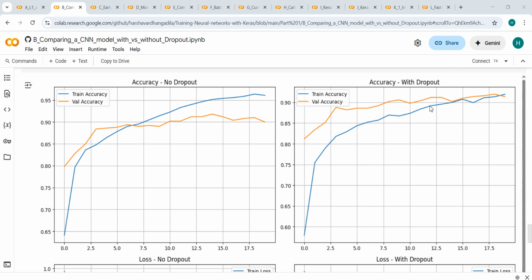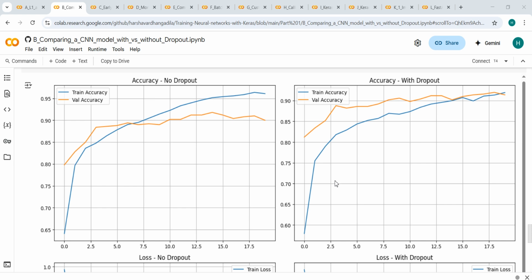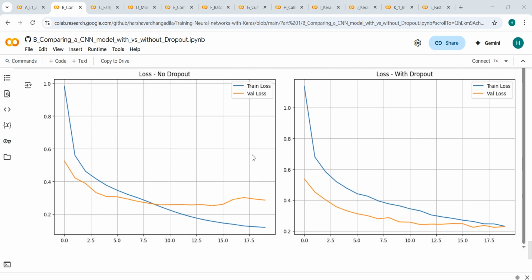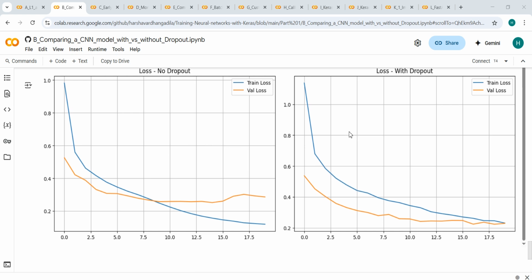And accuracy with dropout. Here training accuracy is slower because neurons are dropped, whereas the validation accuracy matches the training more closely. The smaller gap indicates better generalization. And if we see low training loss and high validation loss, it's not a good sign.